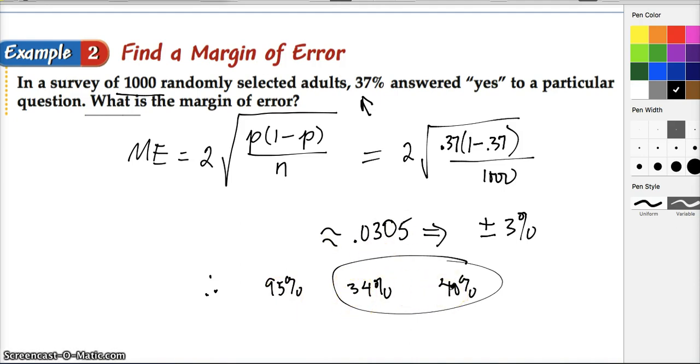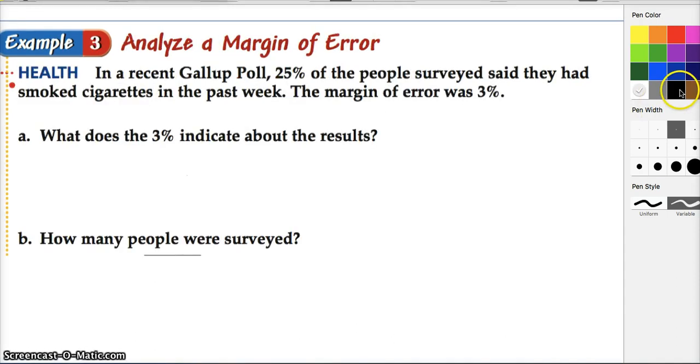I know that sounds a little crazy. Just pause me and think about it. In a recent Gallup poll, 25% of the people surveyed said that they smoked cigarettes in the past week. The margin of error was 3%.